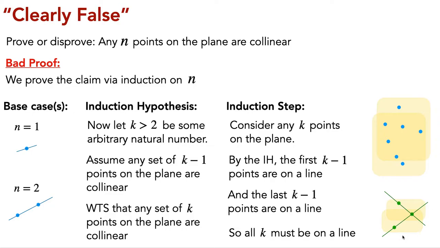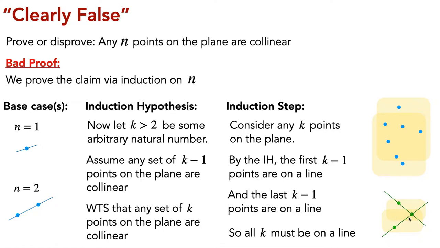So where it actually breaks apart is the claim hidden in this line, "so all k must be on a line." This sentence is implicitly trying to cite the property that when you have two sets of points, and the intersection of those two sets is collinear, then the union of the two sets is also collinear. And this property is actually totally legit, but it only works when the intersection has at least 2 points. And in this case, the intersection only has 1 point.